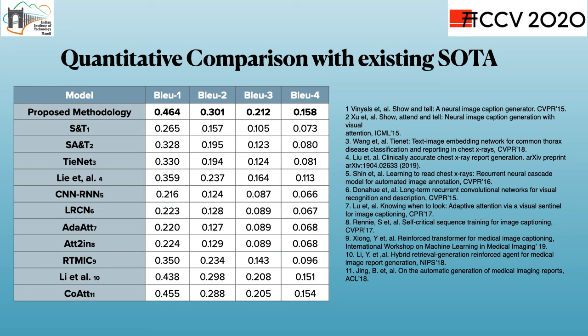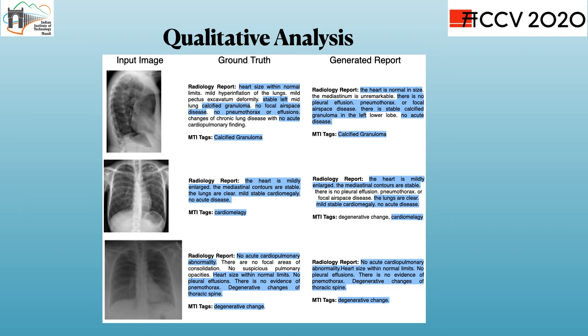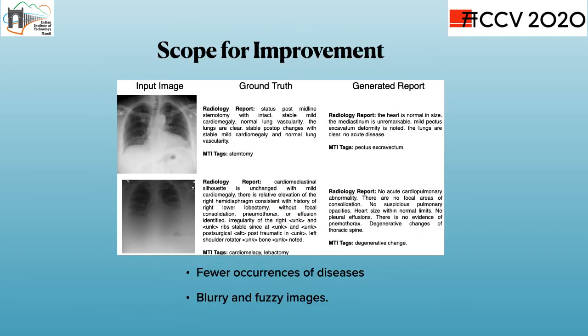Let's look at the comparative results with existing methods. The performance indicates that we can generate a readable radiology report with a relatively higher BLEU score over all the state-of-the-art algorithms. The proposed system can correctly identify calcified granulomas and generate a technically sound report. In the second row, the proposed system identifies cardiomegaly. We can also understand from the highlighted portion that most of the report's predicted characteristics match the original report.